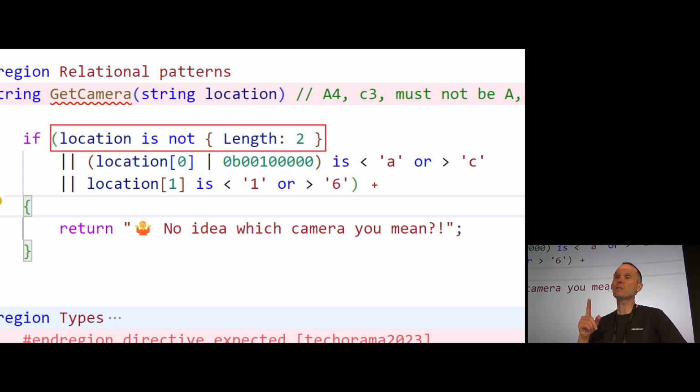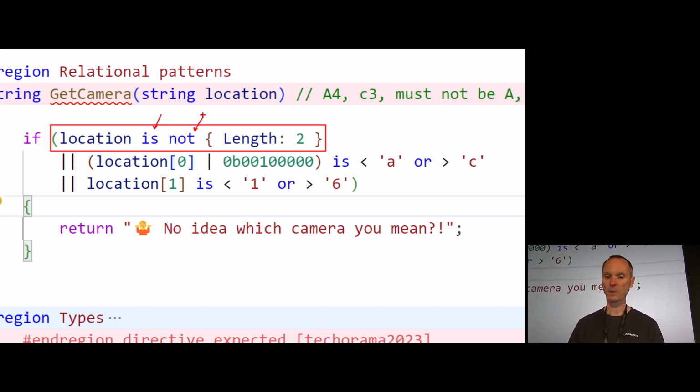Here we are using something which is pretty interesting. We are using pattern matching because we have the is operator, but this time we are using a new operator which I didn't tell you about so far, the not operator. Yes, we can write not. Not is now a keyword in C#. It's not the binary not operator which turns true into false or false into true. This is really the keyword not, which can solely be used inside of patterns. So don't try to replace your exclamation mark operator with the word not.